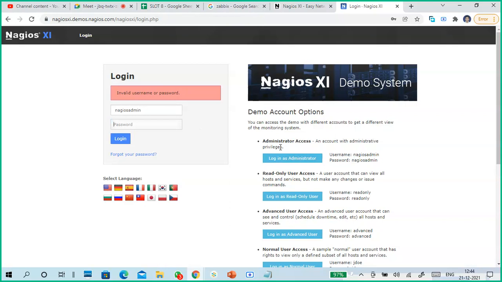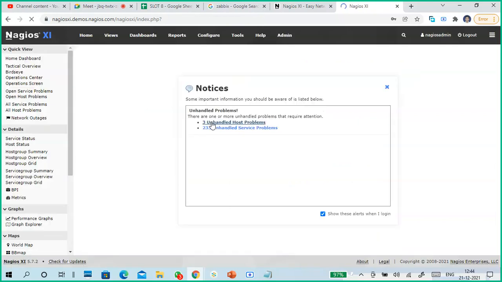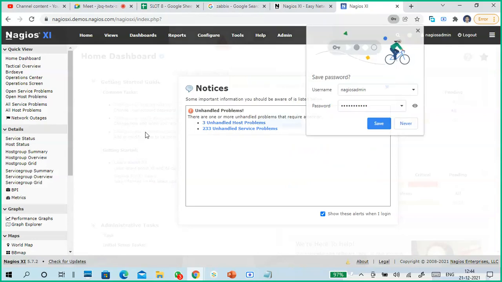What happened? Username and password. Login as administrator. Yeah, you just have to click it. That's it. So here it is. There is a notification. Immediately it is showing.